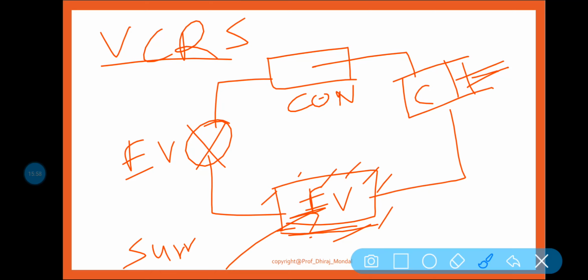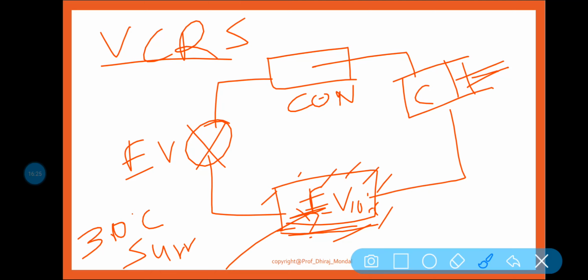Let us consider the system temperature minus 10 degrees centigrade and the surrounding temperature 30 degrees centigrade. So there is a gradient of 40 degrees.